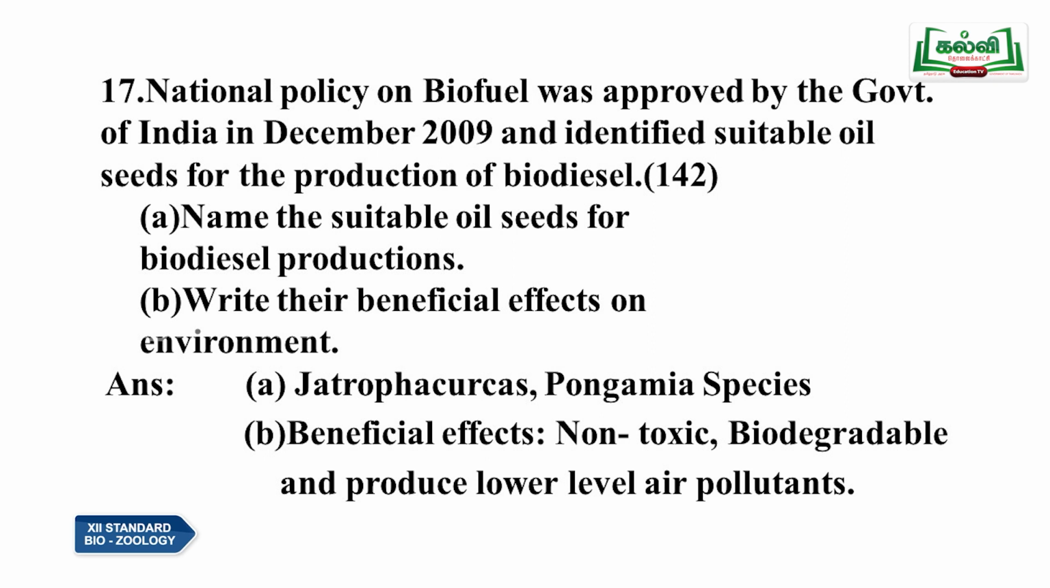So, it is Jatropha curcas and Pongamia species. These are the 2 species which are used for the production of biodiesel, and the beneficial effects are that it is non-toxic, biodegradable and produces low levels of air pollutants. So, that is the reason our government is trying to tell us to use these biofuels instead of ordinary petroleum products.